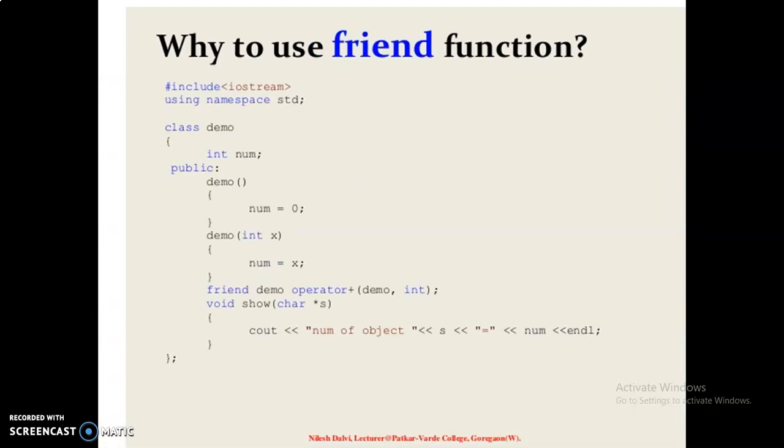Friend functions may be used in place of member functions for overloading binary operators. The only difference is that a friend function requires two arguments to be explicitly passed to it, while a member function requires only one. The complex number program discussed in the previous section can be modified using a friend operator function.